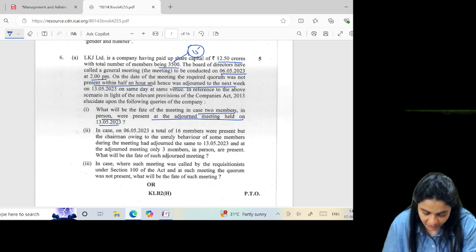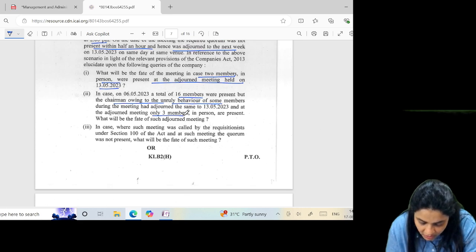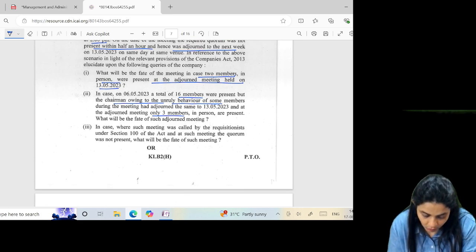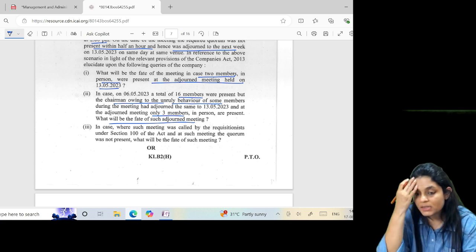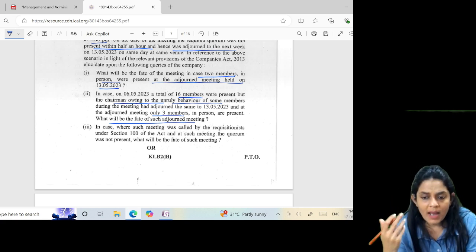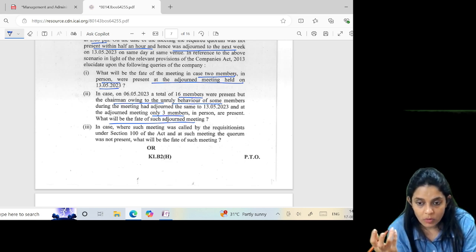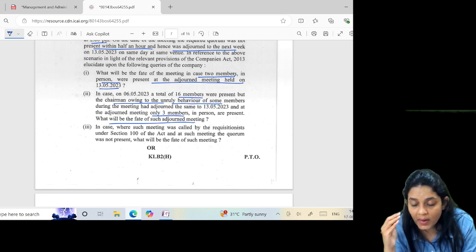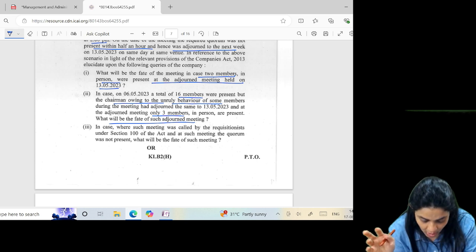In case on 6/5, a total of 16 members were present, but the chairman, owing to the unruly behavior of some of the members, adjourned the meeting, and at the adjourned meeting only 3 members are present, what will be the fate of such a meeting? The meeting cannot continue. When the meeting is adjourned due to lack of quorum, then at the adjourned meeting, if quorum is not present, it doesn't matter, the members present shall form the quorum. But if the meeting is adjourned due to any other reason, then at the adjourned meeting also we need the presence of quorum. And if quorum is not present, the meeting cannot continue.